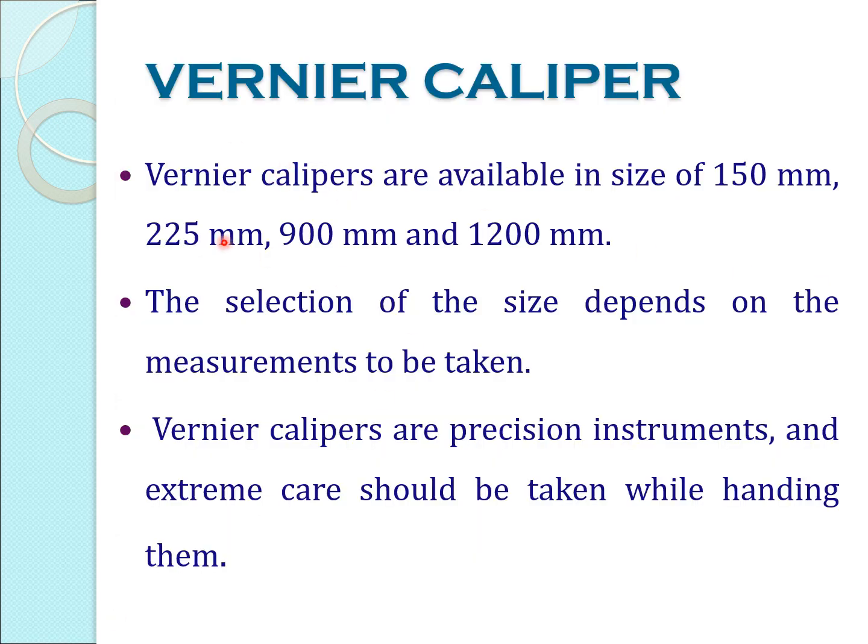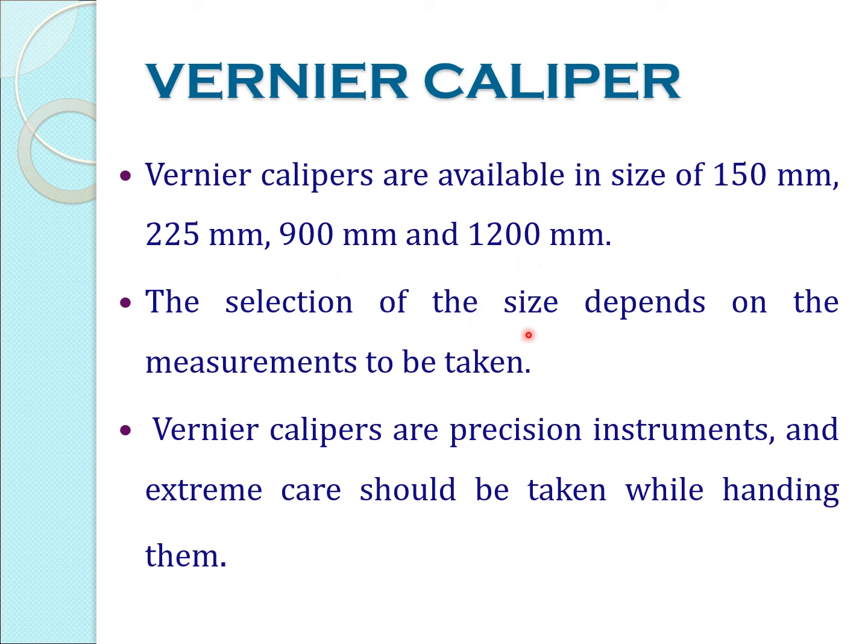So next, our major instrument coming under linear measurement is the vernier caliper. Normally vernier calipers are available in different ranges or sizes: 150 mm, 225 mm, 900 and 1000 to 200. Based on your measurement requirement, you can select any one vernier caliper.